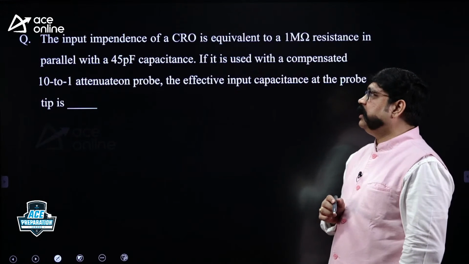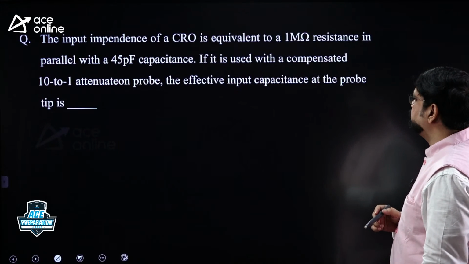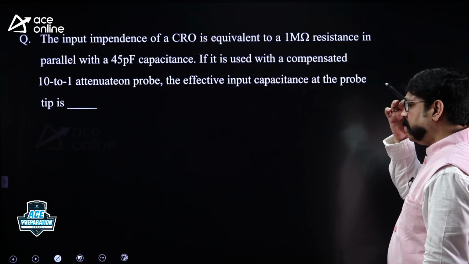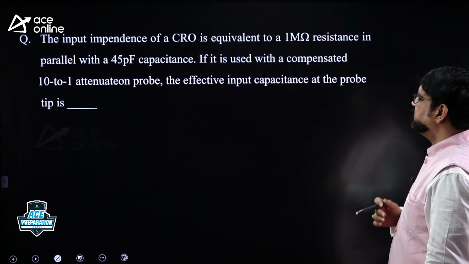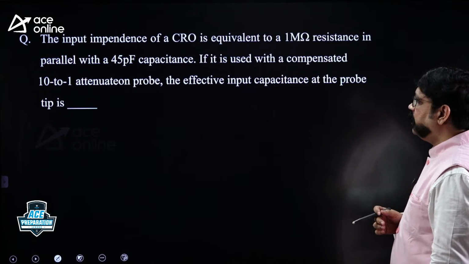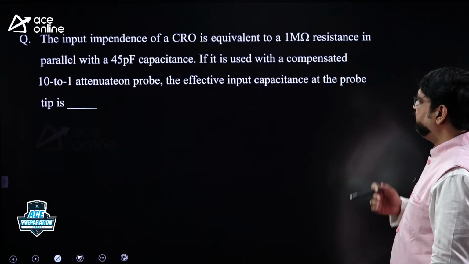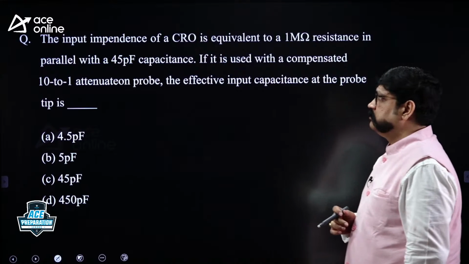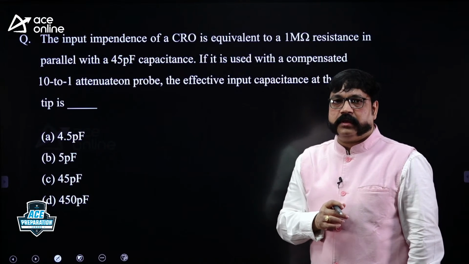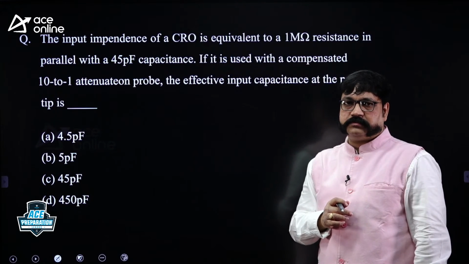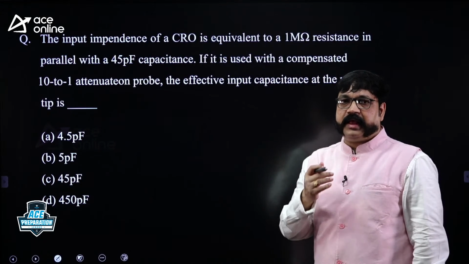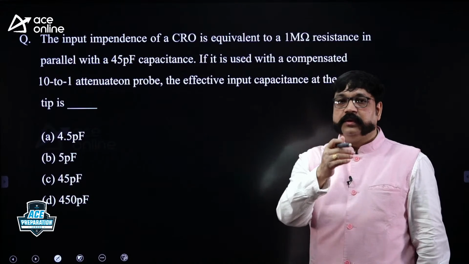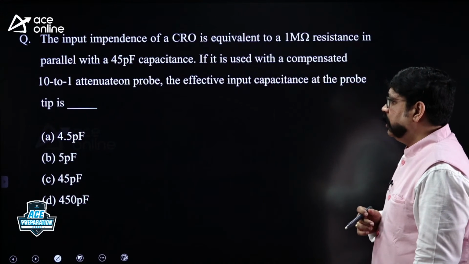The input impedance of a CRO is equivalent to 1 mega ohm resistance in parallel with a 45 picofarad capacitance. If it is used with a compensated 10:1 attenuation probe, the effective input capacitance at the probe tip is. That is how they mention about the input impedance. On the input side there is a vertical amplifier. So what is the input resistance? 1 mega ohm is actually the input resistance of that vertical amplifier.